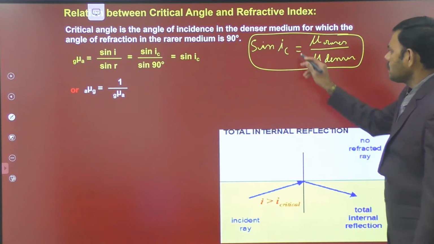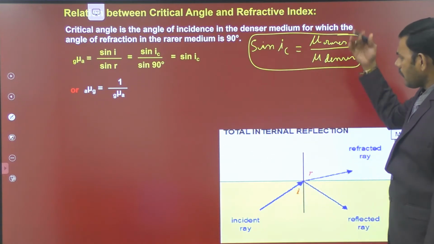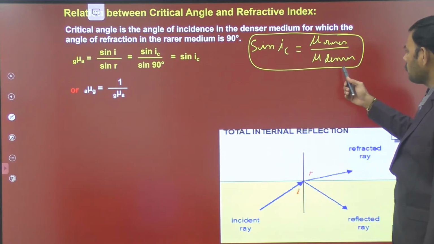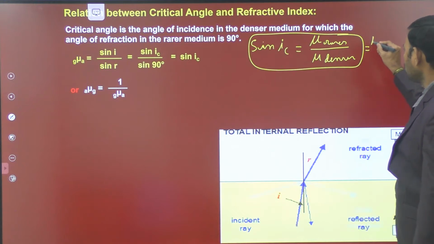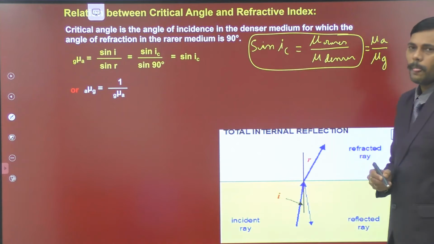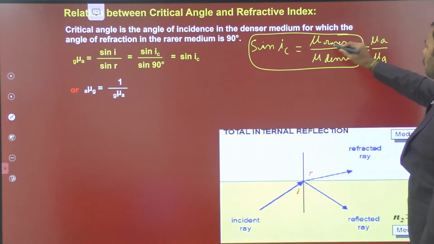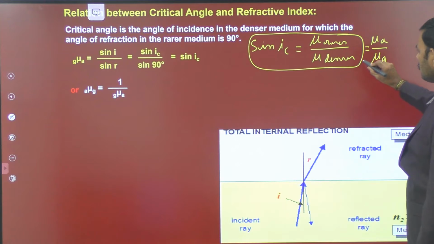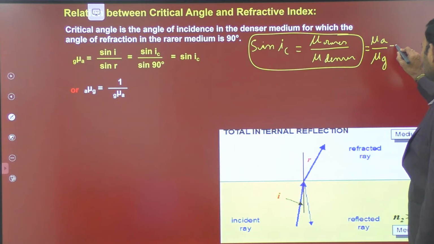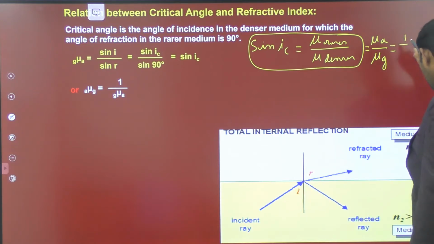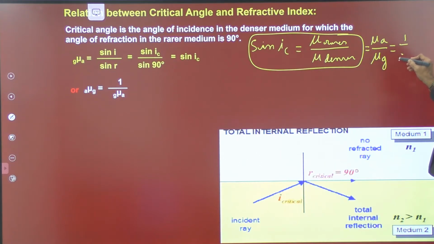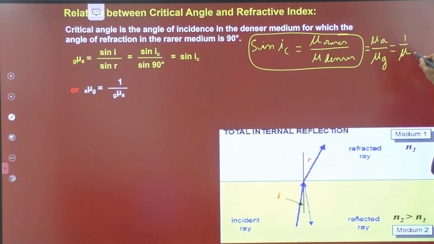If iC is the critical angle for which the refracting angle is 90, then sin iC is equal to the refractive index of the rarer medium by the denser medium. For this example, it is the refractive index of air by glass. For any rarer medium and denser medium, for example, rarer medium is air and denser medium is glass, mu A by mu G. We know that air has a refractive index of 1. Hence mu A is 1, by mu G is mu, 1 by mu, that is mu denser.